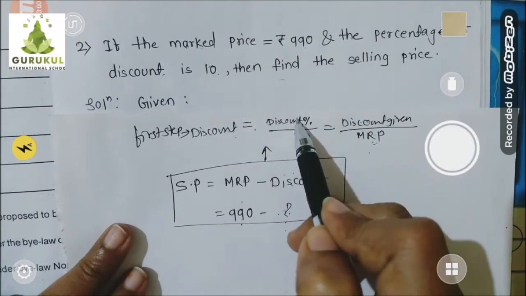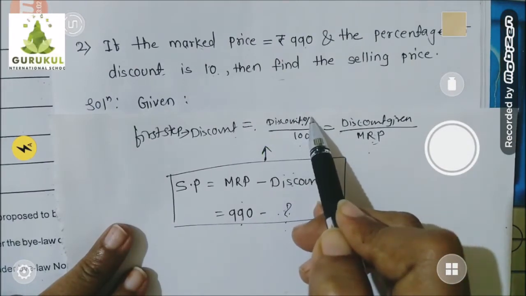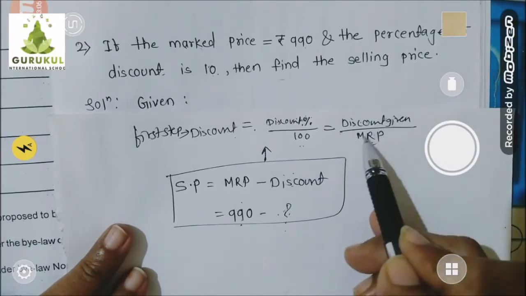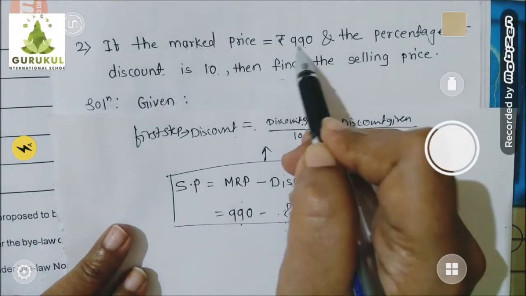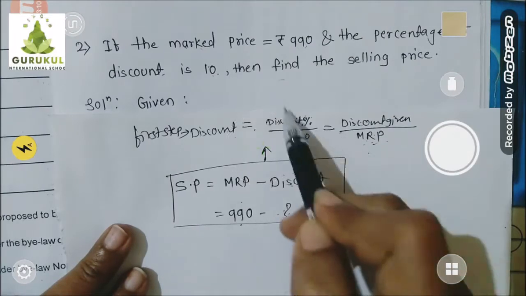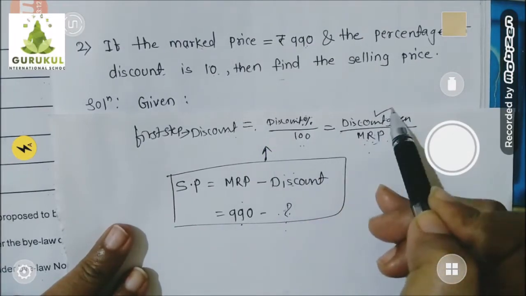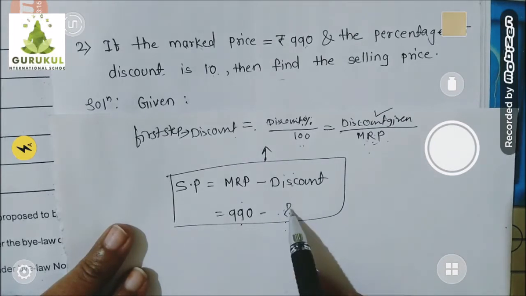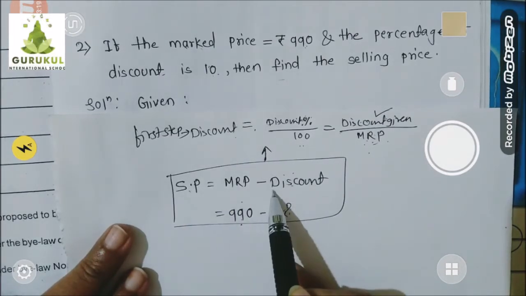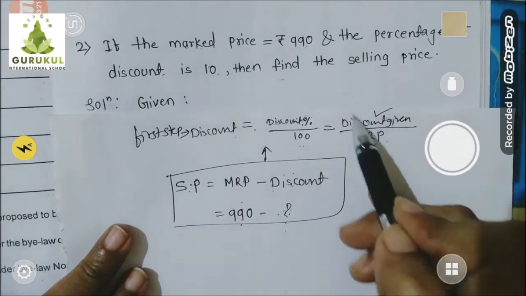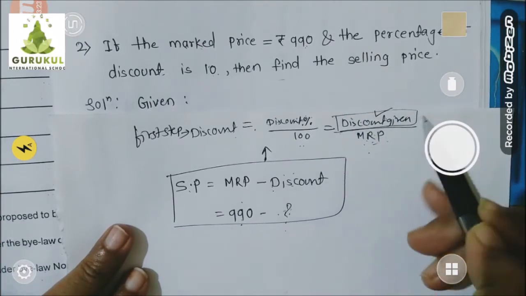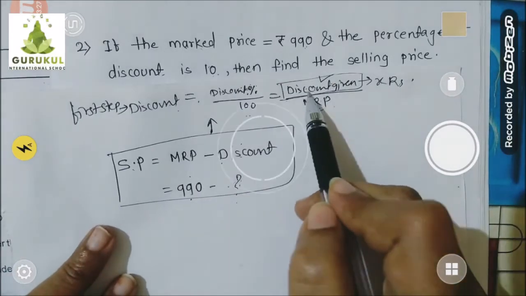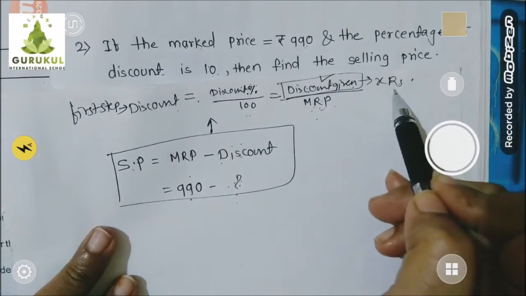So here I will substitute 10% discount, so 10 upon 100. Actual rupees discount I don't know, so keep it as it is, and actual mark price is 990. Then by cross multiplication I can easily find out this value. Once I got this value, I will substitute over here and then I will get selling price. Okay, and for the time being, discount in rupees I don't know, so I will suppose X rupees.